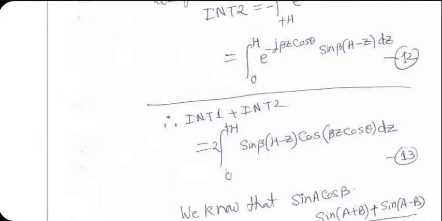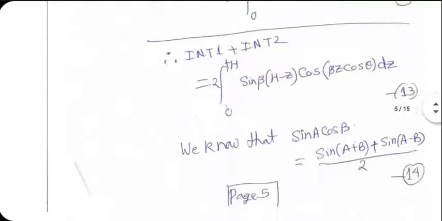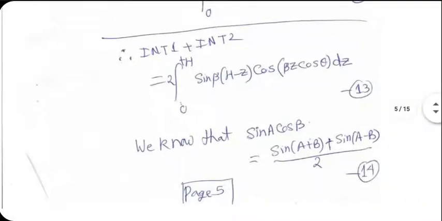We are almost out of time, so I'll just give you something and I'll revert back to this later in the next lecture. At this point, it's easy enough to integrate the result. Sine A cos B is sine A plus B plus sine A minus B divided by 2. So this integrand now can be broken up again into two parts.